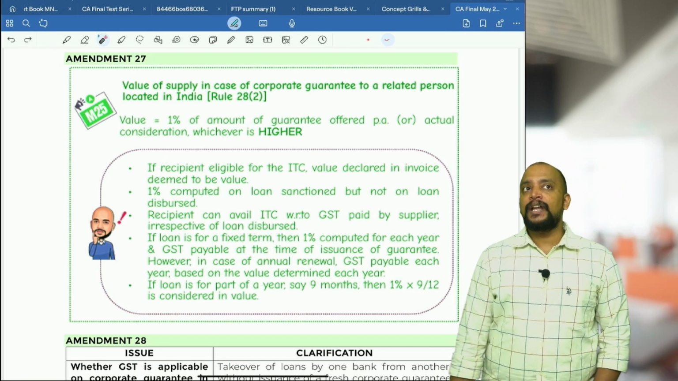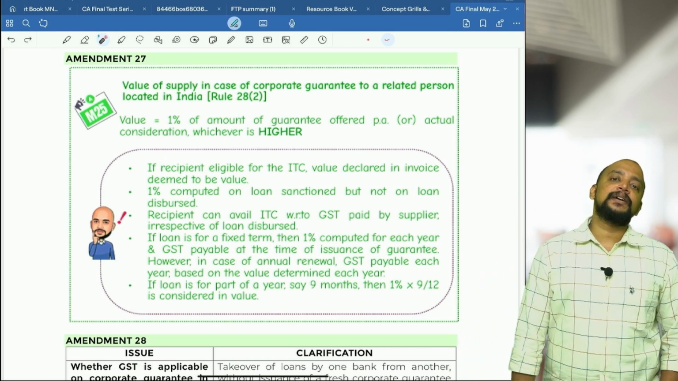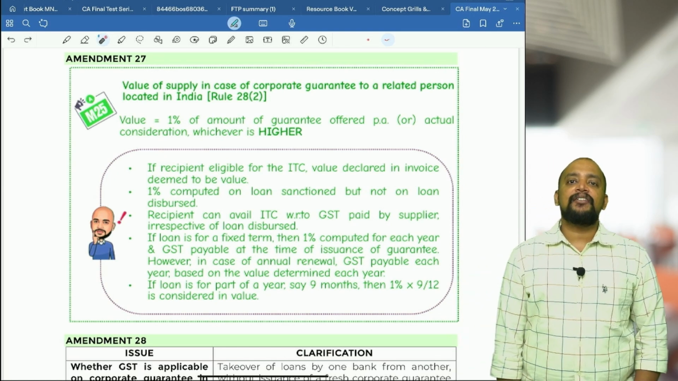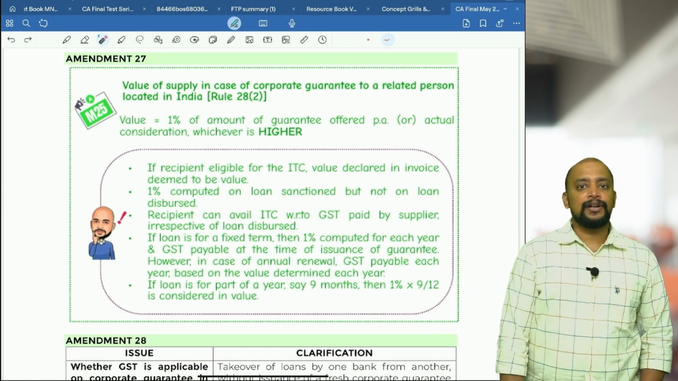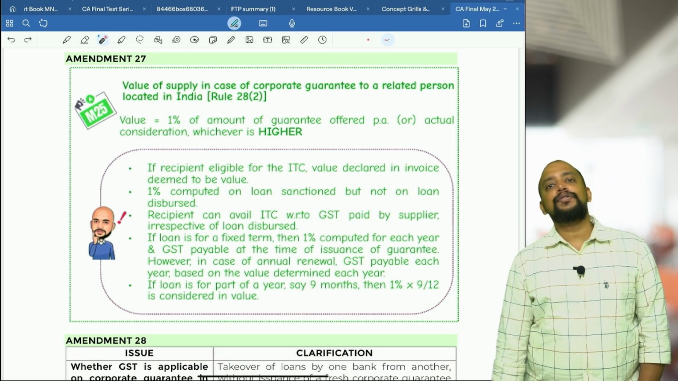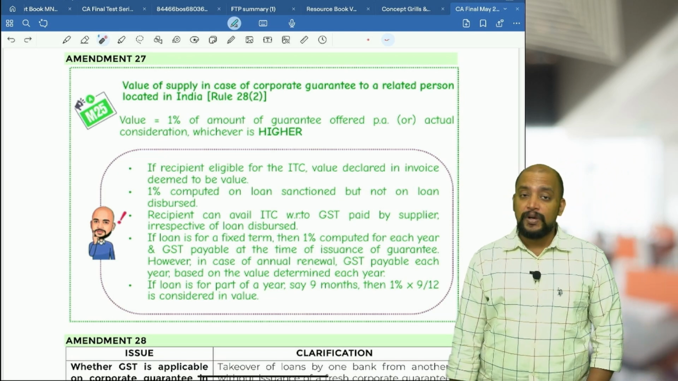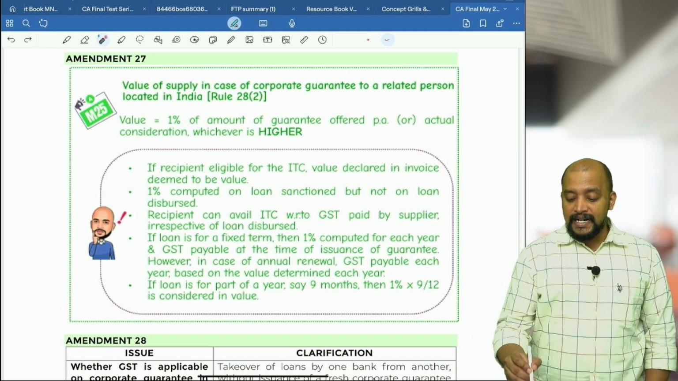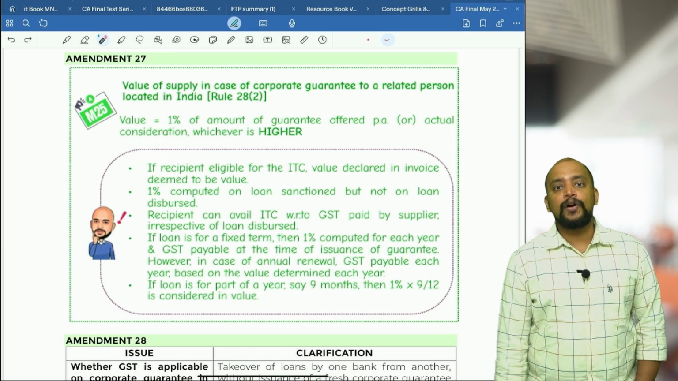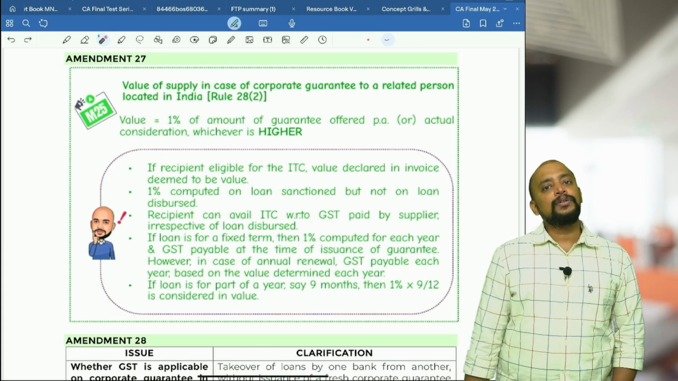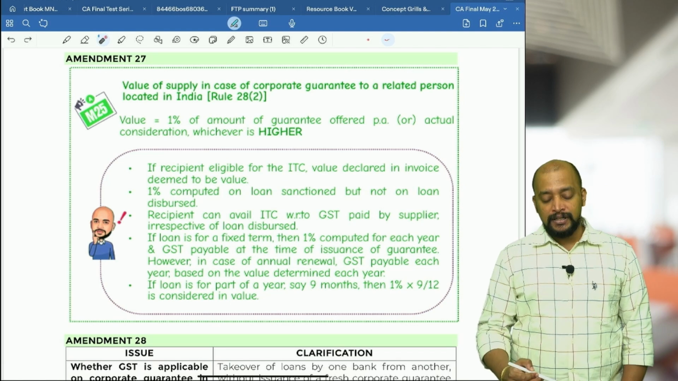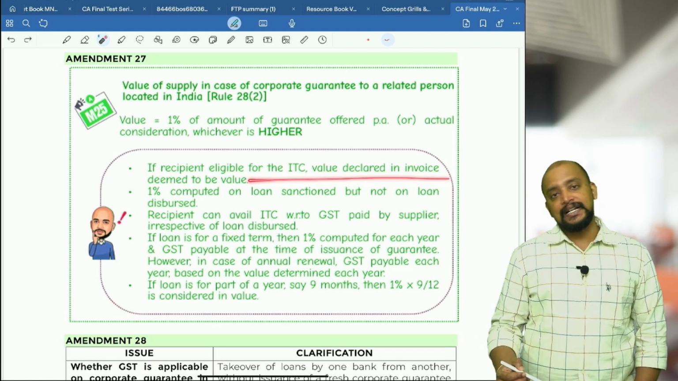Okay, for example, a holding company is giving a guarantee to the subsidiary company for 100 crores, and for which the subsidiary company gives somewhere like 5 lakhs as the consideration. 100 crores into 1% is 1 crore, or 5 lakhs, whichever is higher, so 1 crore only will be taken as the value, and that was there even previously. Now what they added is per annum. Suppose it is for a fixed term of 3 years, 4 years, accordingly we need to take it into 3 or into 4 like that. Okay, and here one more point, if the recipient is eligible for ITC, this point was